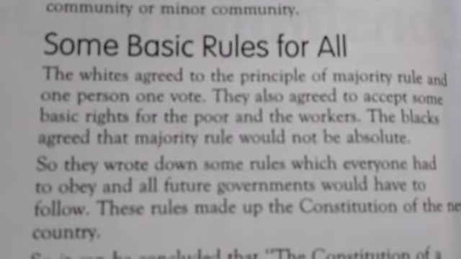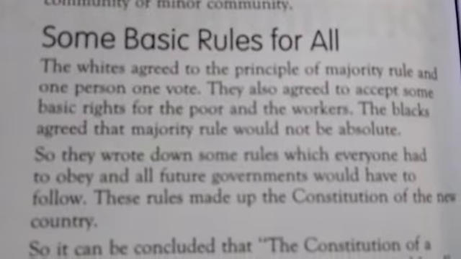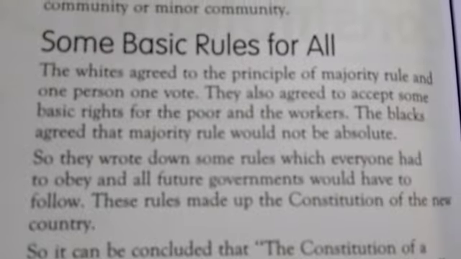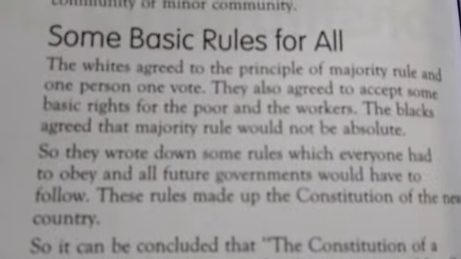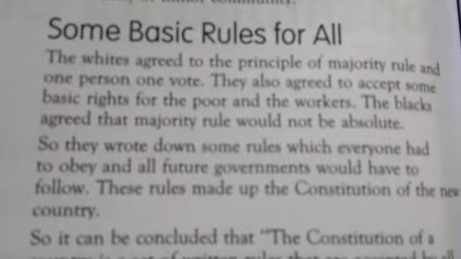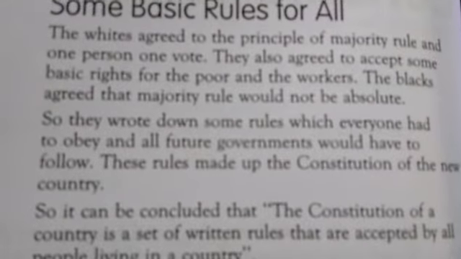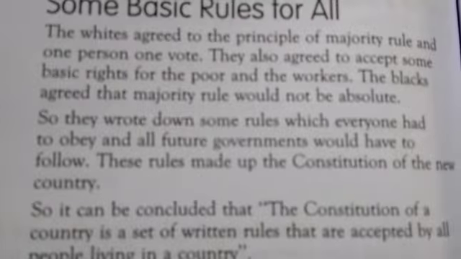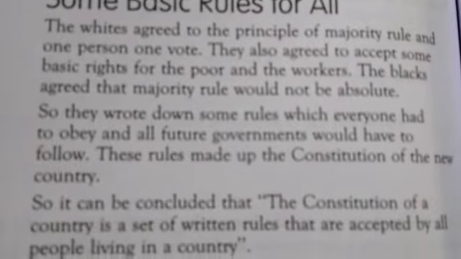The whites agreed to the principle of majority rule and one person, one vote. They also agreed to accept some basic rights for the poor and the workers. The blacks agreed that majority rule would not be absolute.